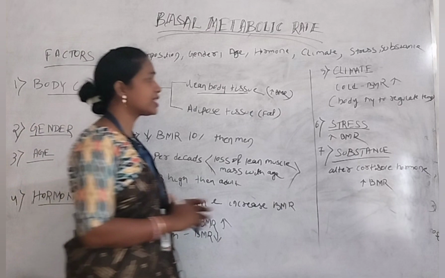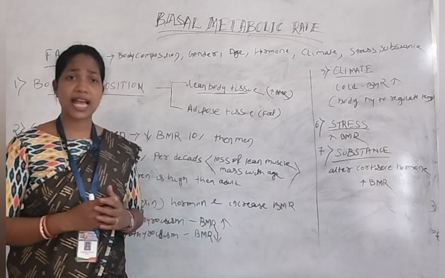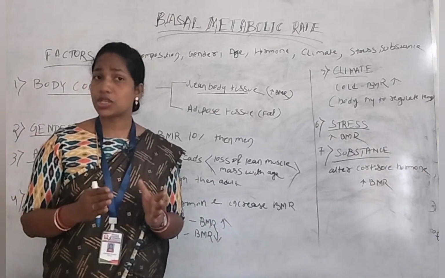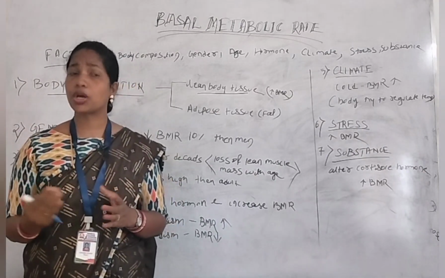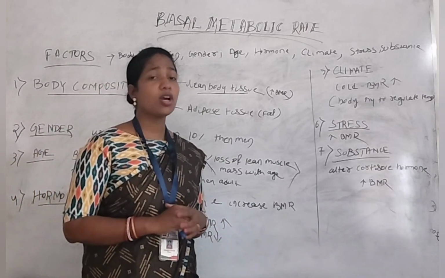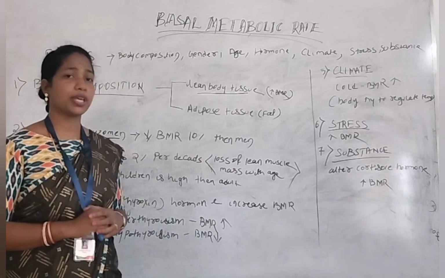Next one is stress. If the person has stress, anxiety, any type of mental illness, cancer, or any type of major disorder, during that period the person is under stress. So in that stress period also, the basal metabolic rate of the person is increased.